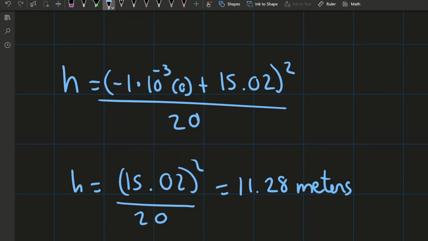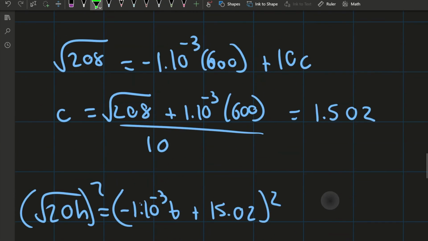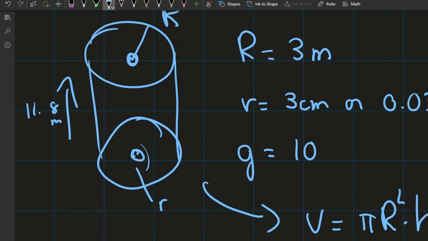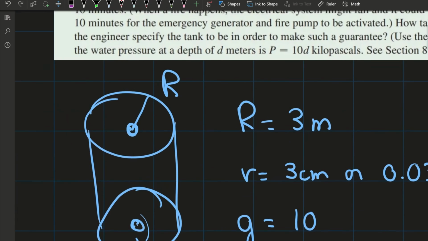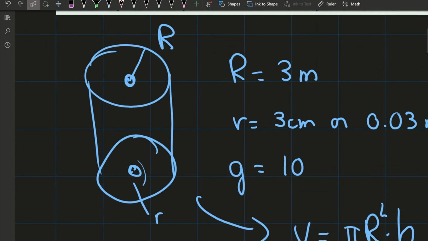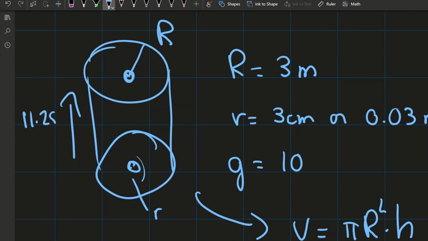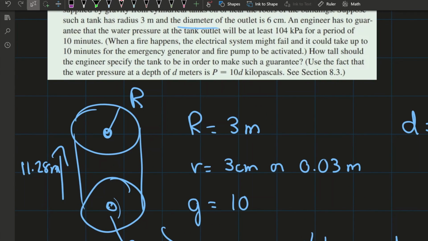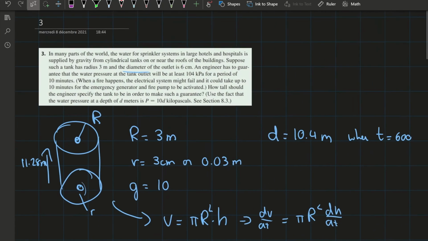To put this answer into context of the problem, it means that right here, in our tank above our hotel, we're going to need a height of at least 11.28 meters so that within the 10 minutes when the sprinkler system is running on just the pressure of the water, while the electrical system is trying to turn back on, after 10 minutes it will still be at least 104 kilopascals so that the fire can be put out. And that's how we solve number 3.